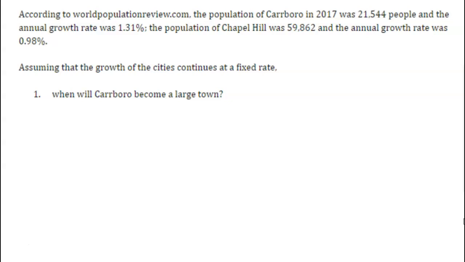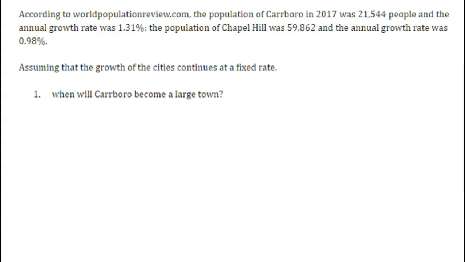According to worldpopulationreview.com, the population of Carrboro in 2017 was 21,544 people, and the annual growth rate was 1.31%. The population of Chapel Hill was 59,862, and the annual growth rate was 0.98%. Assuming that the growth rate of the cities continues at a fixed rate, when will Carrboro become a large town?